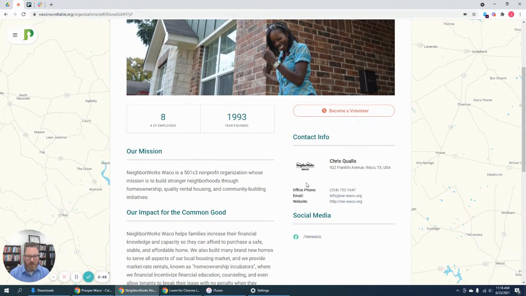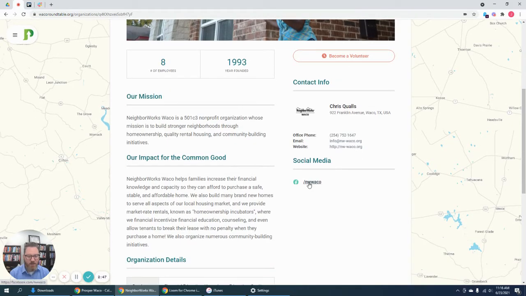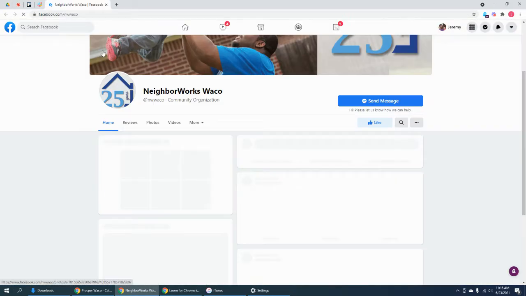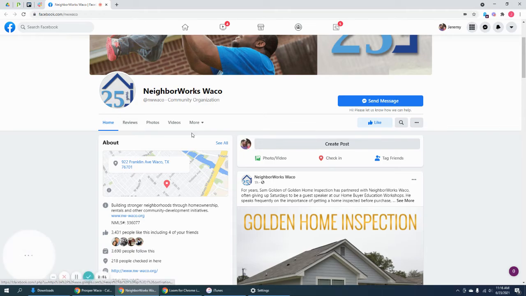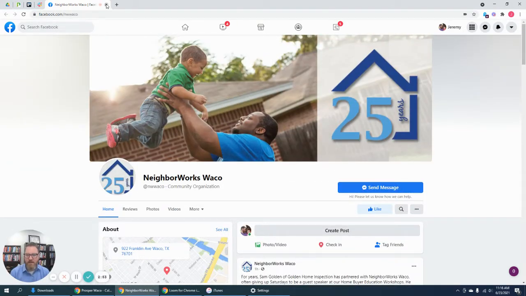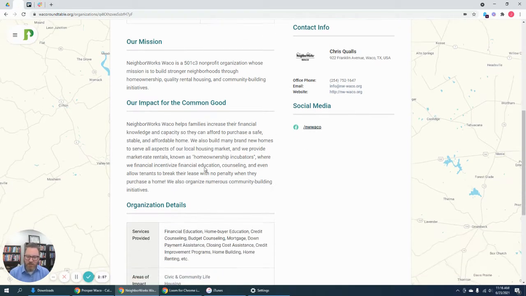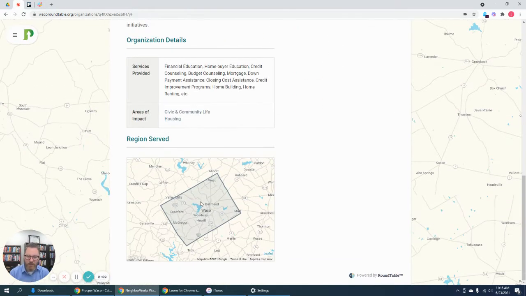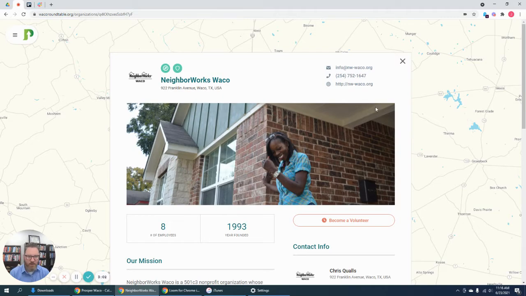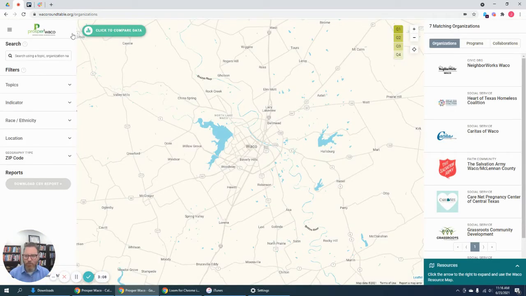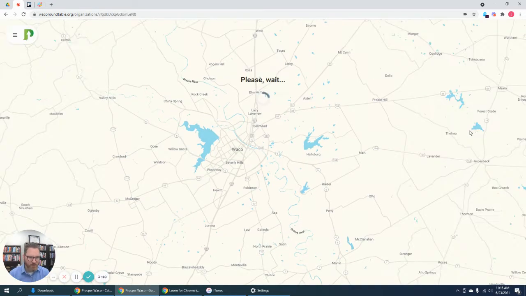I can find some contact information here in terms of social media. They link to their Facebook page, and so here I can see that if that's what I want to see. And other information about them, what they do, how they do it, where their primary locations are, or where their service areas are. And we can do that with all of the organizations here.